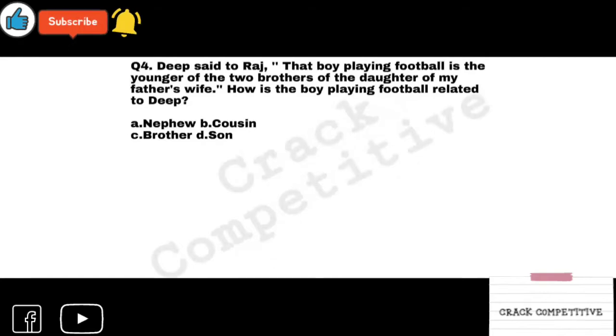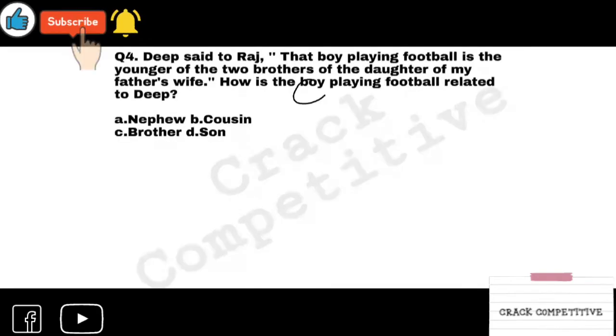Moving to the next question. Deep said to Raj that the boy playing football is the younger of the two brothers of the daughter of my father's wife. So father's wife is your mother, right? My father's wife. So it is obvious that it is your mother. What's the question? How is the boy playing football related to Deep, right?